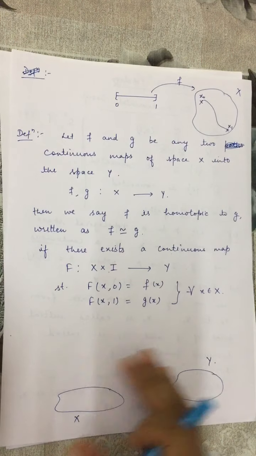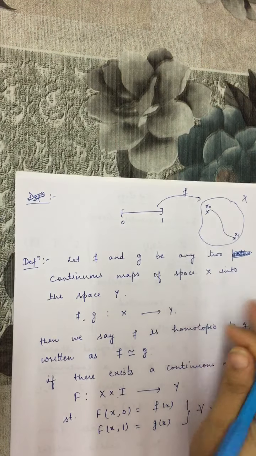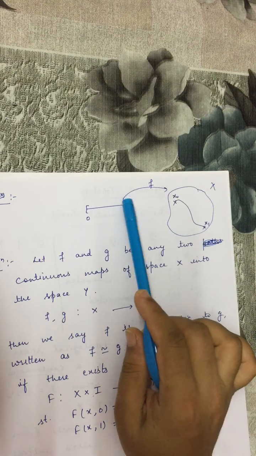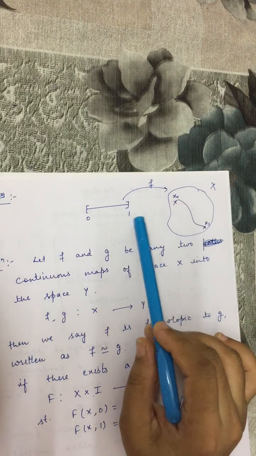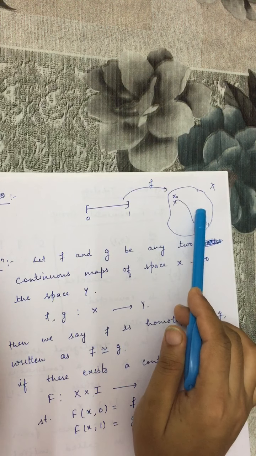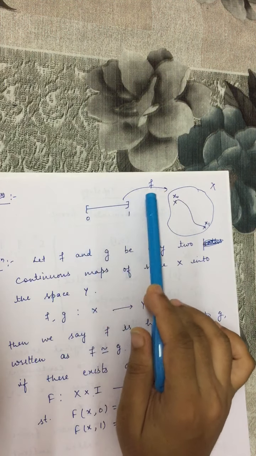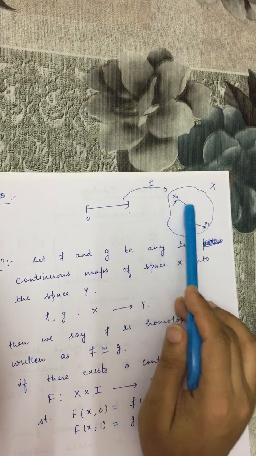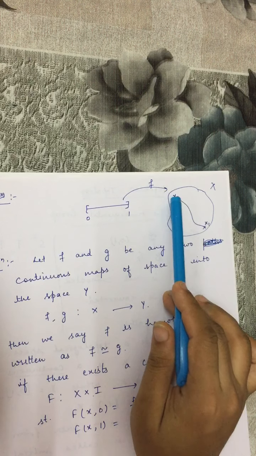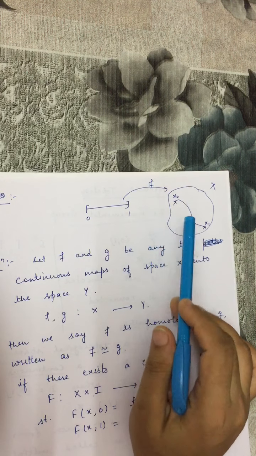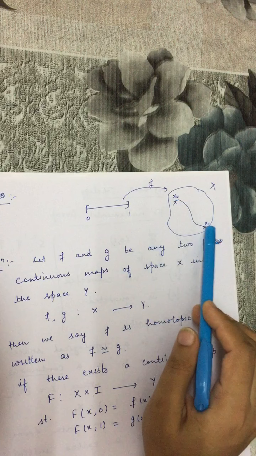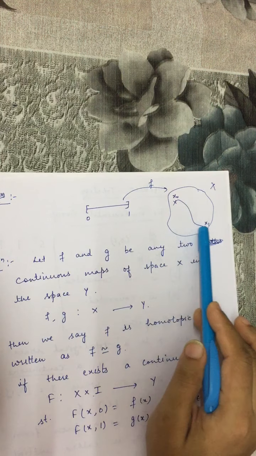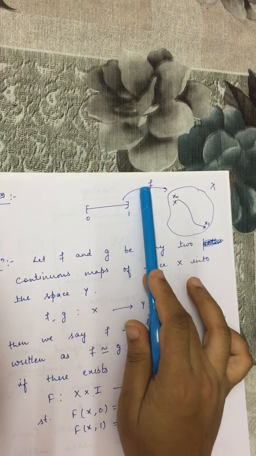So diagrammatically we can see it like this. This is the closed interval [0,1]. This is a space X. This is a mapping f, which is a continuous mapping from the closed interval to X. Let us say the image of this interval under f is this. Because this is a continuous map, let us say this point is x0 and this point is x1. Then f will be called a path, and this is called the image of f.